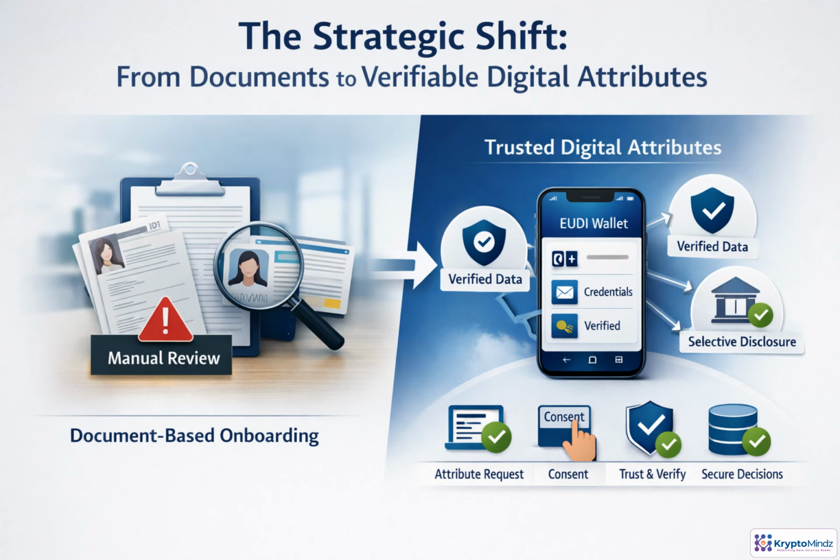eIDAS 2.0 pushes us from "show me your document" to "prove this specific fact about you." Instead of sending scans, users share structured attributes from their wallet, backed by trusted issuers. Relying parties verify signatures and trust chains, not pixels. They only request what's needed, which improves privacy and consent. Architecturally, this means designing flows for attribute requests, user approval, cryptographic verification, audit trails, and automated risk decisions.